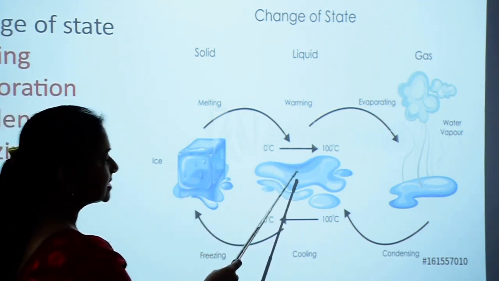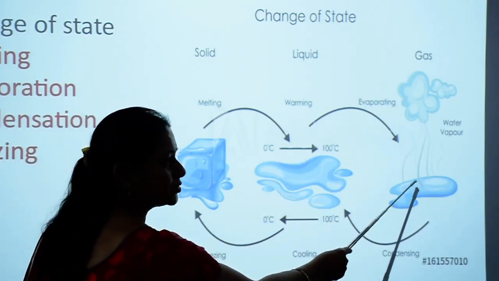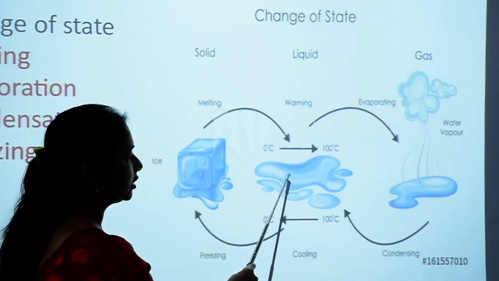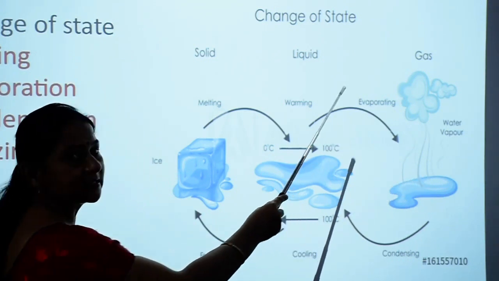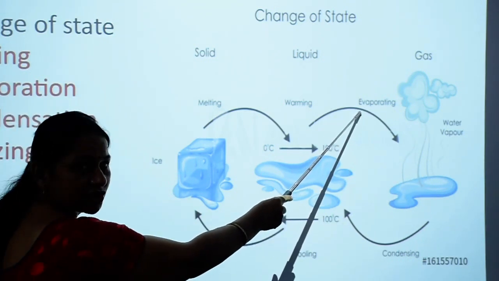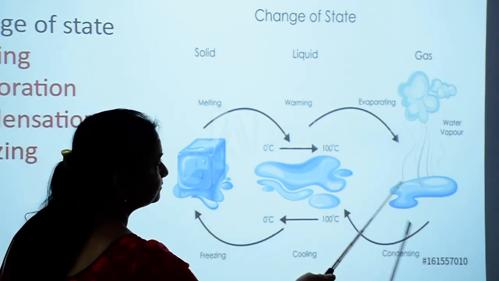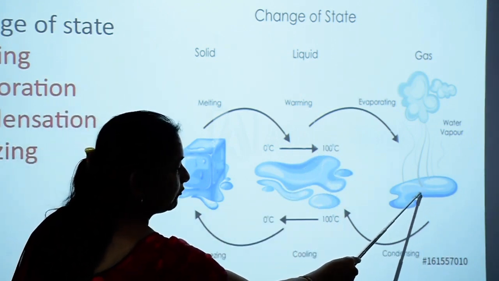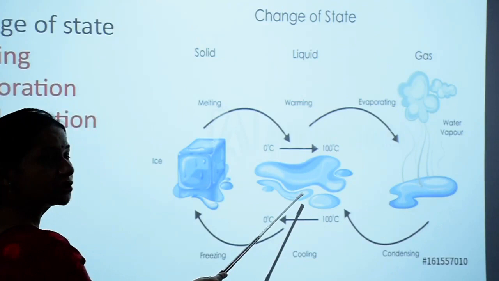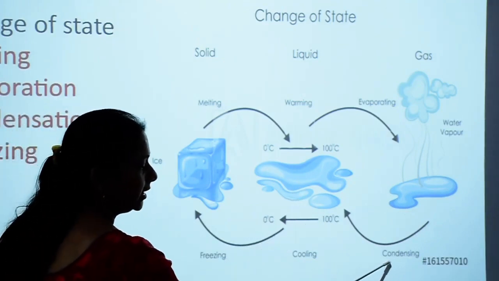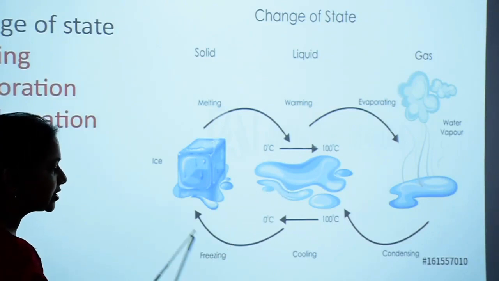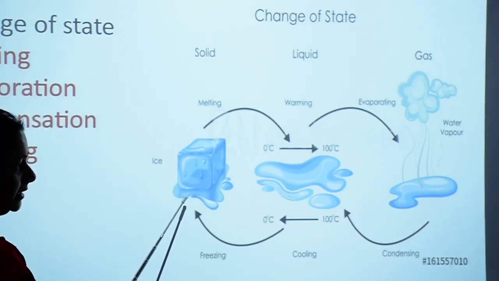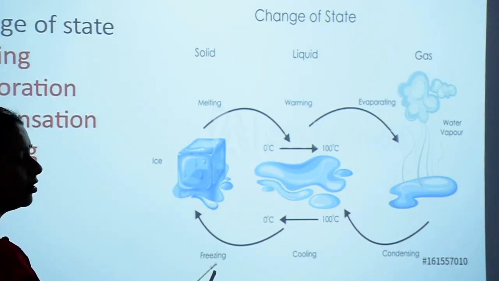Again when the liquid state changes to the gaseous state, like water changes into water vapors on heating, it is called evaporation. Reversely, when water vapor converts to water, it is called condensation, and when water converts to the solid state, that is ice, it is called freezing.